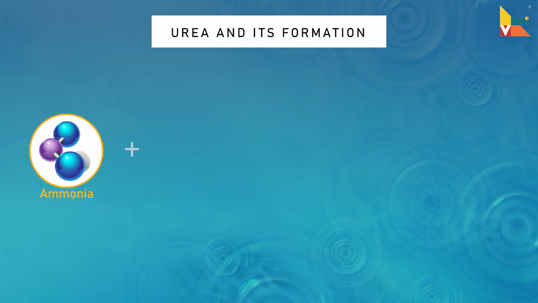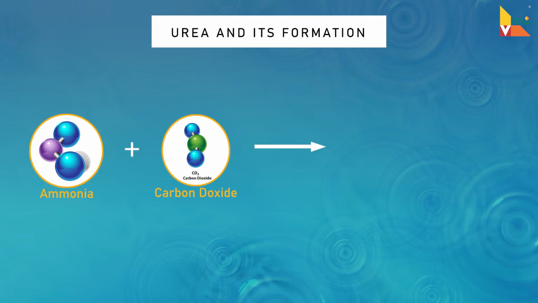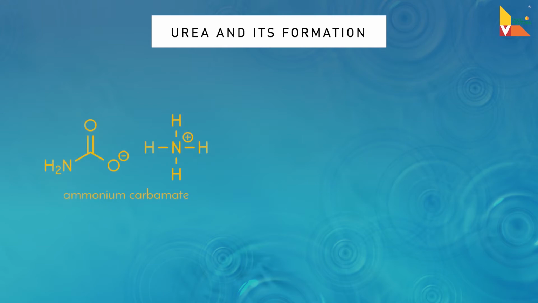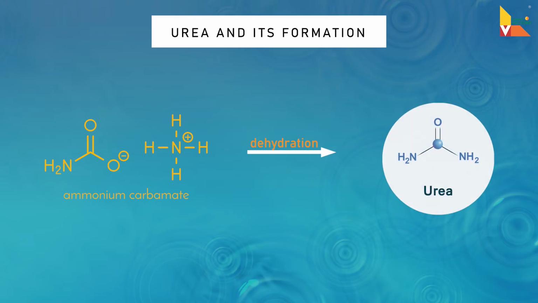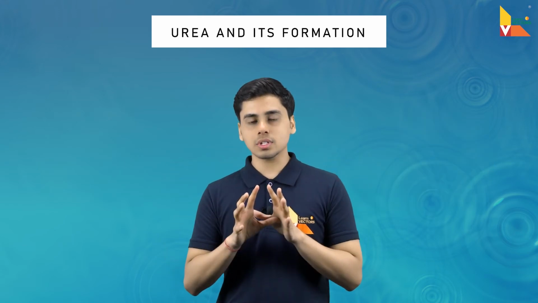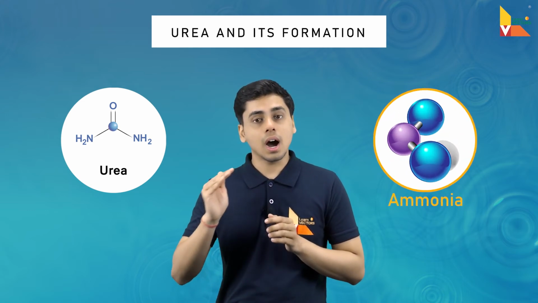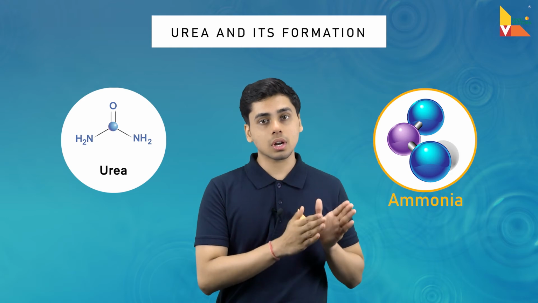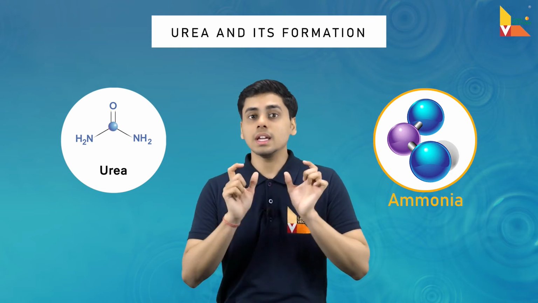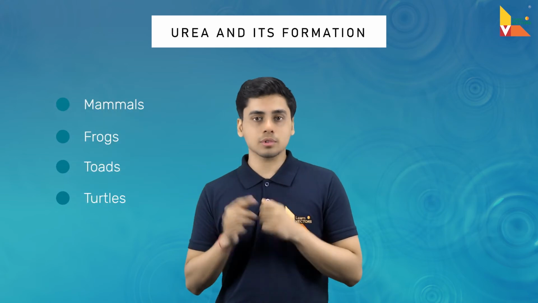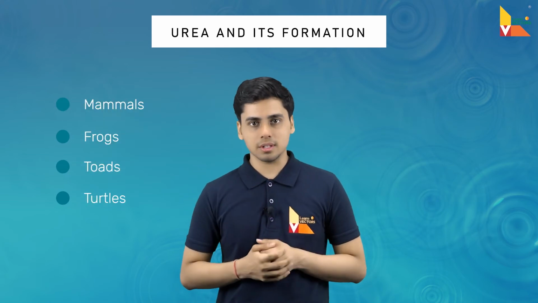Now, ammonia first combines with carbon dioxide and is converted to ammonium carbamate, and ammonium carbamate then finally undergoes dehydration to form urea, and water is expelled out. This entire process of formation of urea from ammonia takes place under high pressure and high temperature conditions, which are maintained inside the livers in these types of animals, that is, the terrestrial animals.